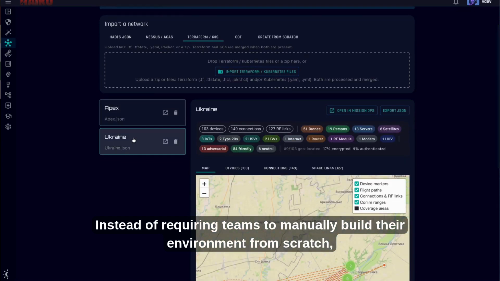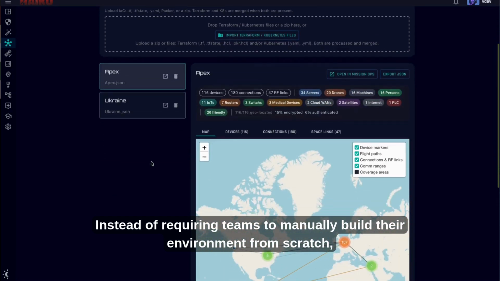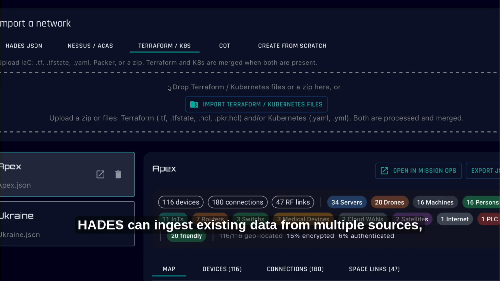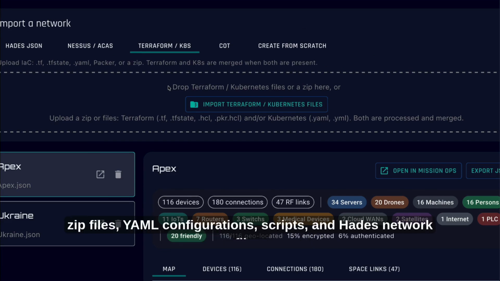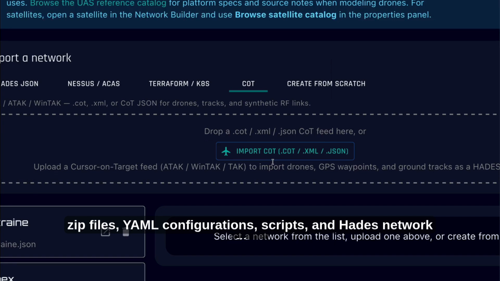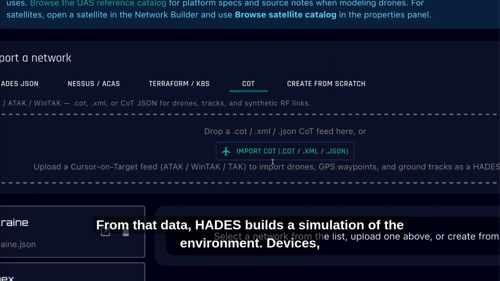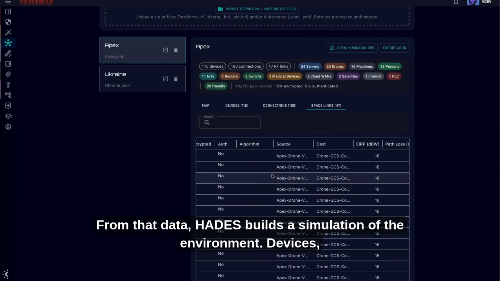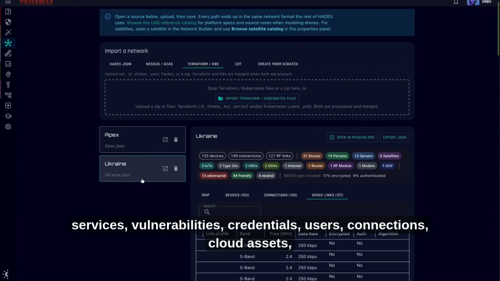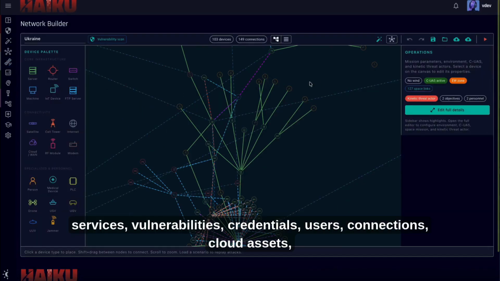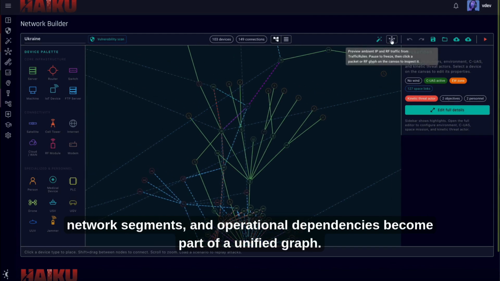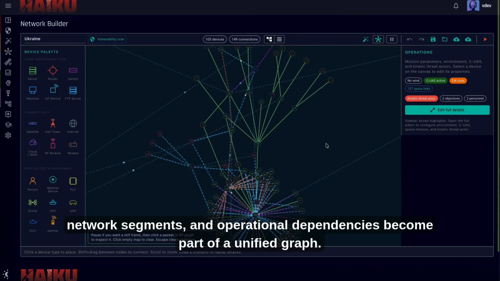Instead of requiring teams to manually build their environment from scratch, HADES can ingest existing data from multiple sources, including Nessus and ACAS scans, Kubernetes and Terraform infrastructure, zip files, YAML configurations, scripts, and HADES network files. From that data, HADES builds a simulation of the environment. Devices, services, vulnerabilities, credentials, users, connections, cloud assets, network segments, and operational dependencies become part of a unified graph.